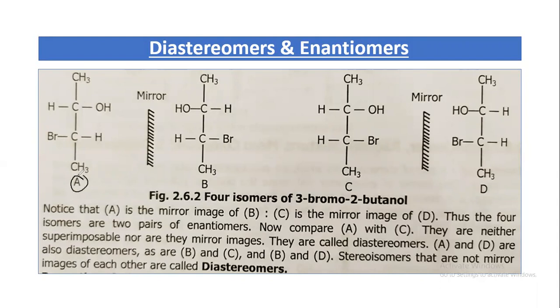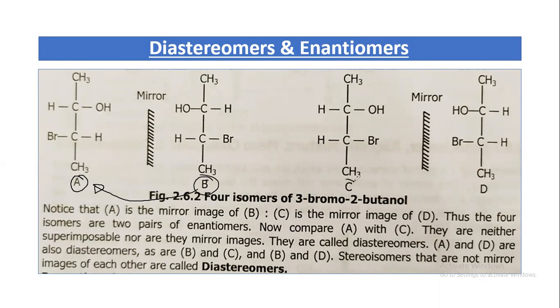B is the mirror image of compound A, and B is a non-superimposable mirror image of A. So A and B are enantiomers to each other.